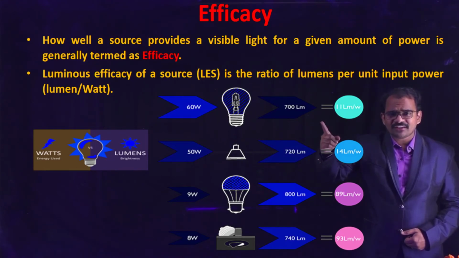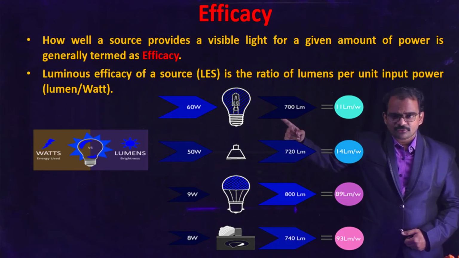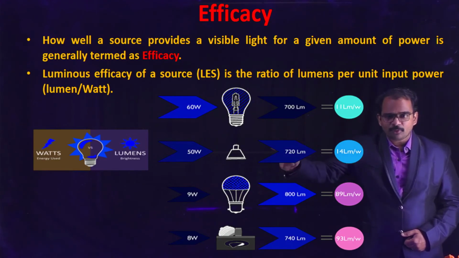So what is the efficacy of this light bulb? 700 by 60, which comes out to around 11 lumens per watt. And in example number 2, there is one more light bulb which is producing 720 lumens output when the power input is 50 watt.